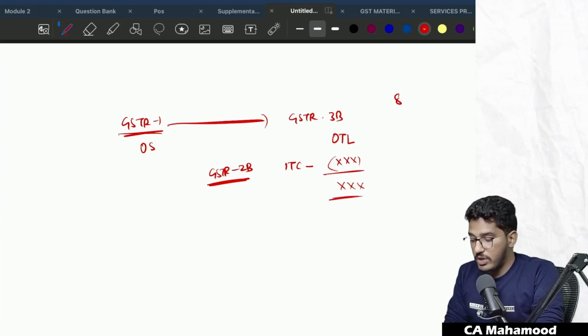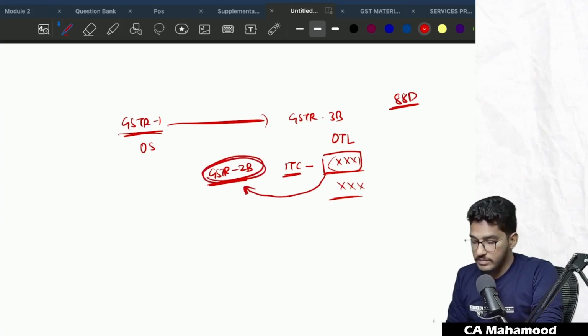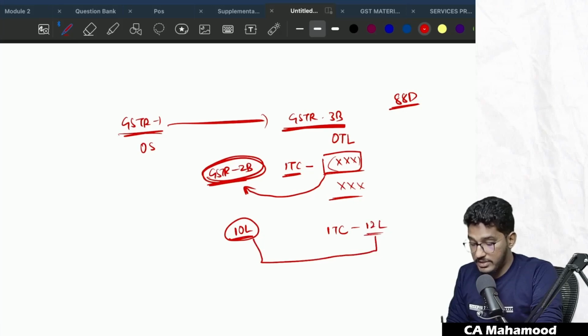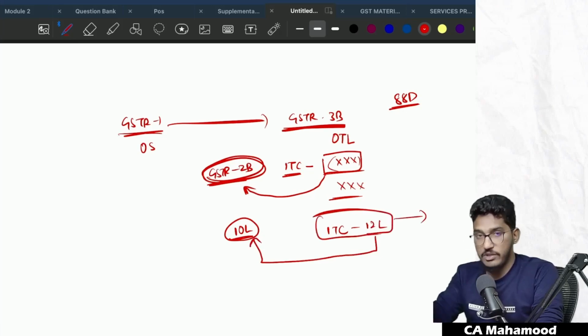Now they have introduced one rule 88D. That new rule 88D says that whatever input tax credit you are availing in GSTR3B, if it is more than the amount in your GSTR2B, take for example, 10 lakh rupees of credit is shown in your GSTR2B, but in your GSTR3B you are claiming more input tax credit, 12 lakh rupees. Since it has exceeded the amount shown in the GSTR2B, the government will send you a notice. The common portal will send you a notice automatically.